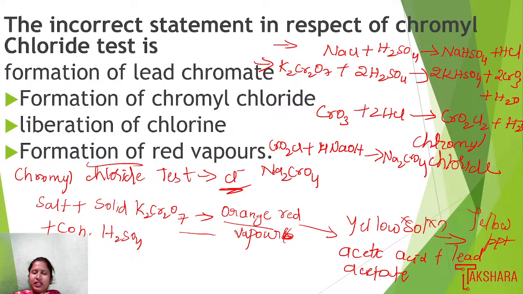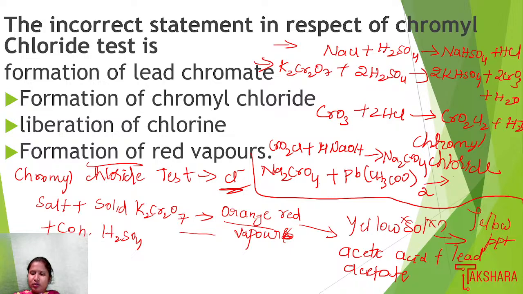Then when we add acetic acid and lead acetate, Pb(CH3COO)2, to sodium chromate, we get a yellow precipitate, that is PbCrO4. So this is the reaction.